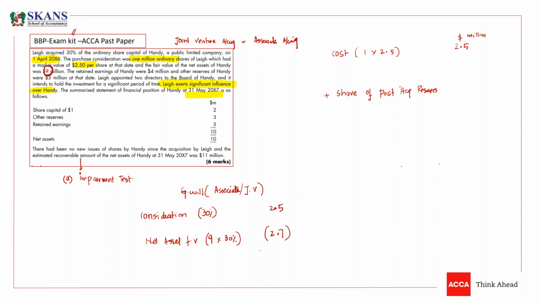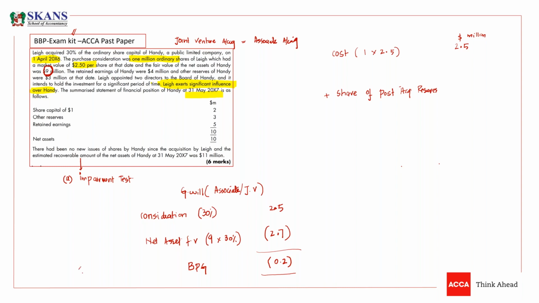If the net asset share is 2.7, then it means we have bargain purchase gain. You can call it bargain purchase, bargain purchase gain, or income. If this is negative, we have bargain purchase gain. And if this is positive, we have goodwill.